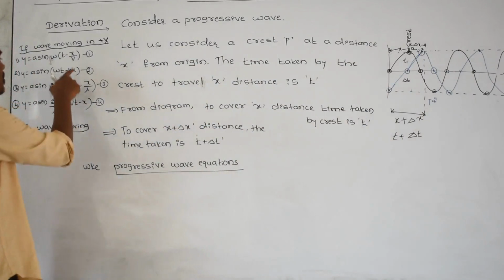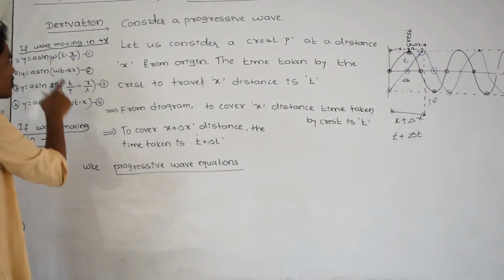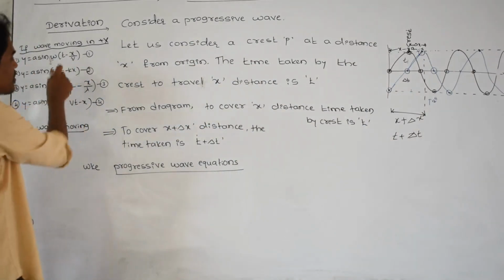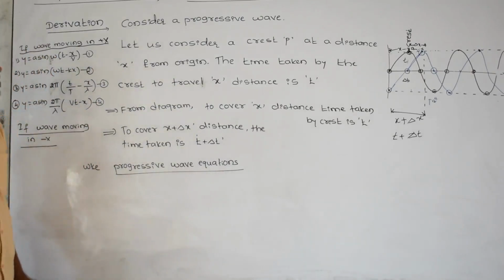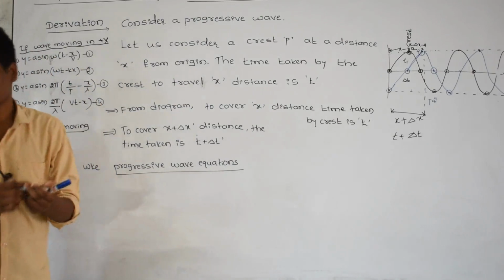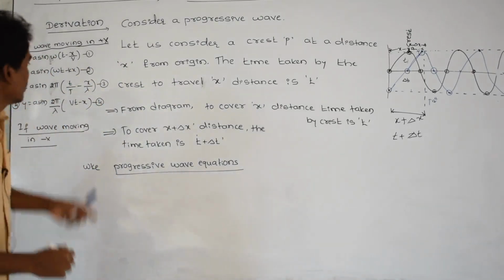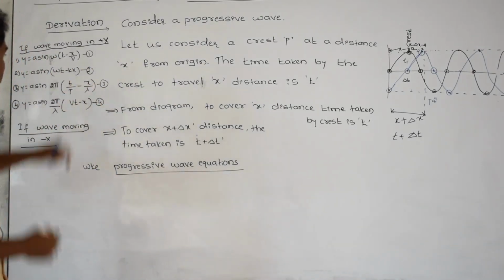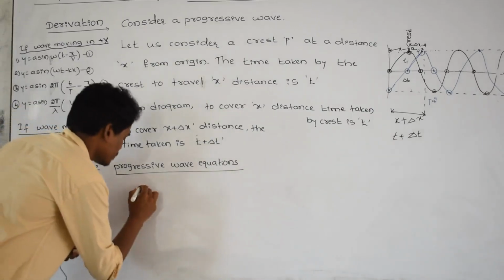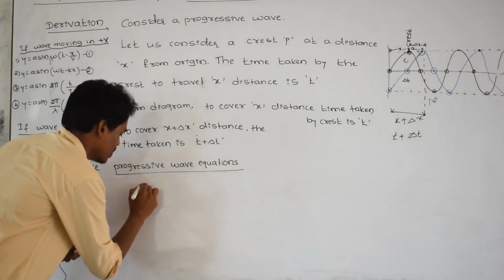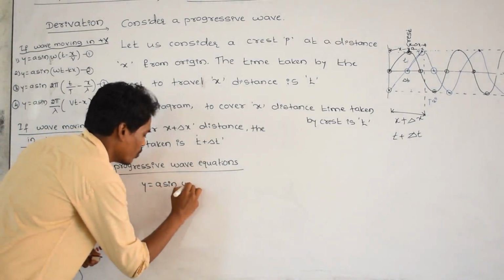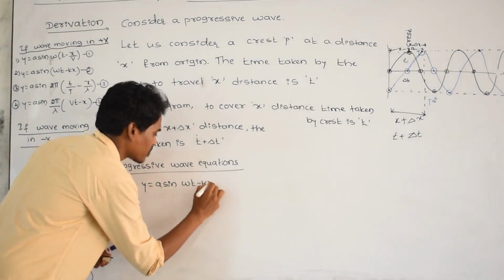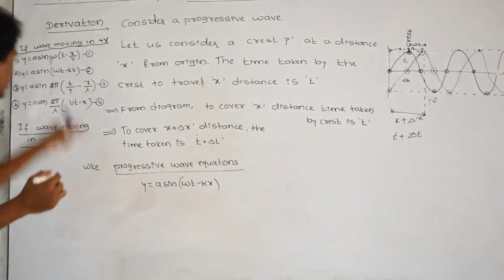This becomes plus, this becomes plus, this becomes plus, this becomes plus. This is also a wave equation, and so are the others, but these are different forms of the wave equation. I am considering one of the wave equations, the second one, that is y equal to a sine of omega t minus kx.